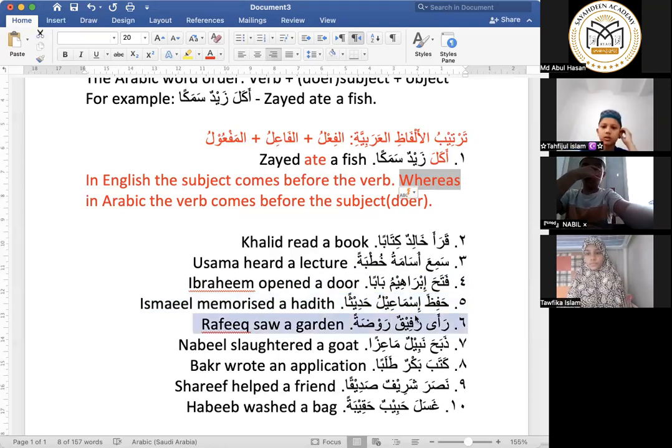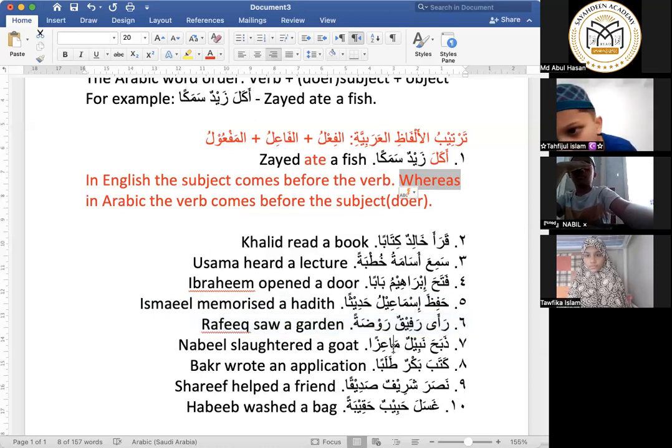The next example, Ra'a Rafiqun Rawdatan. Rafiq saw a garden. So in this English sentence, the subject Rafiq came before the verb saw. Whereas in this Arabic sentence, the verb Ra'a came before the subject Rafiqun.